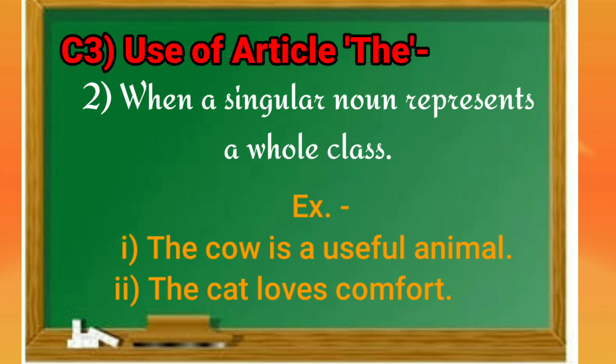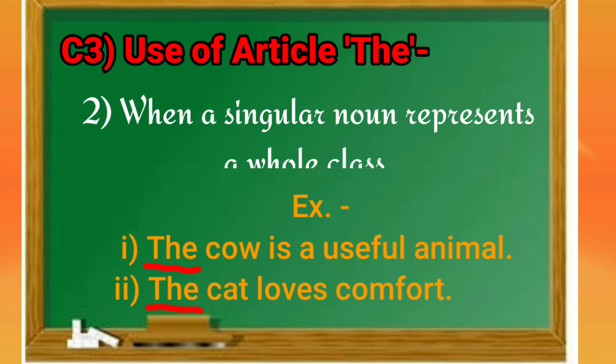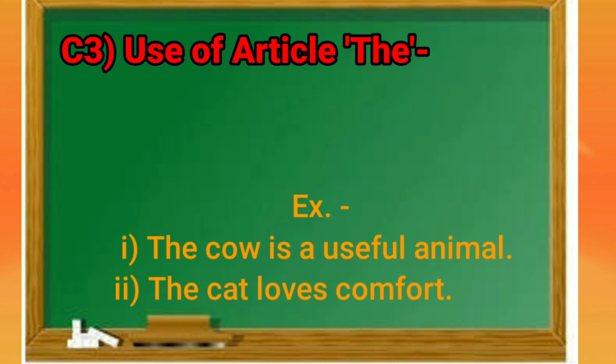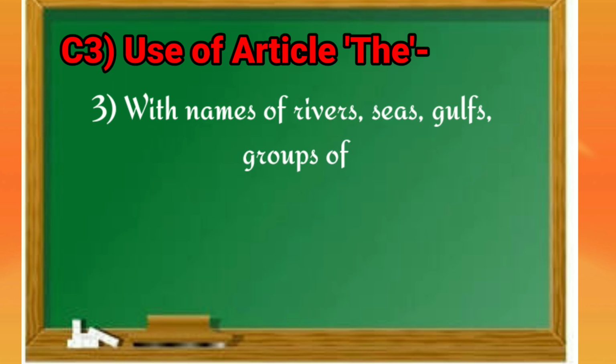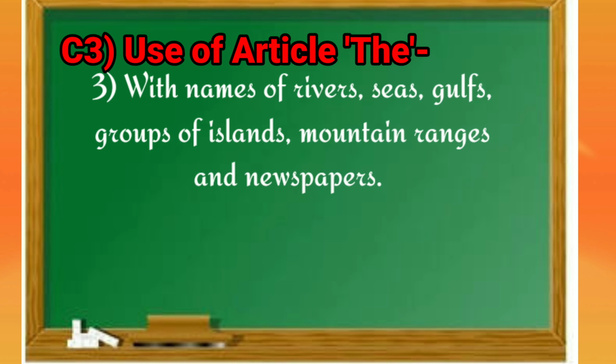And our examples are, the cow is a useful animal. The cat loves comfort. Here, cow and cat stand for the whole class. Though they are singular nouns, they are representing the whole class, so we are using article the before them. Third rule is, with the names of rivers, seas, gulfs, group of islands, mountain ranges and newspapers, we are using article the before them.